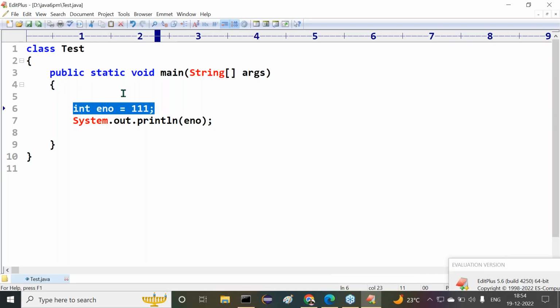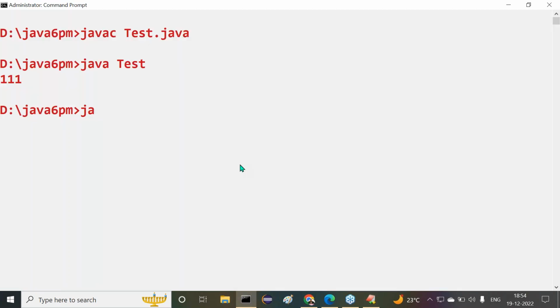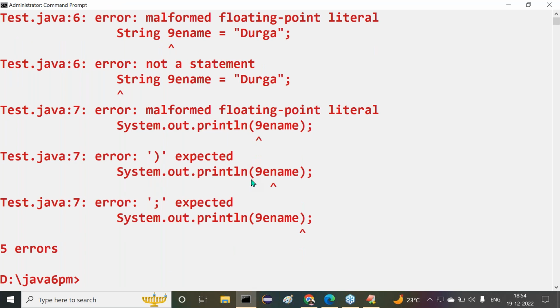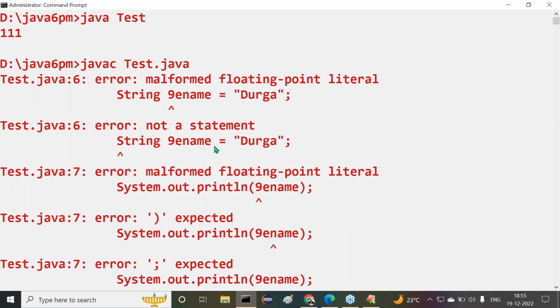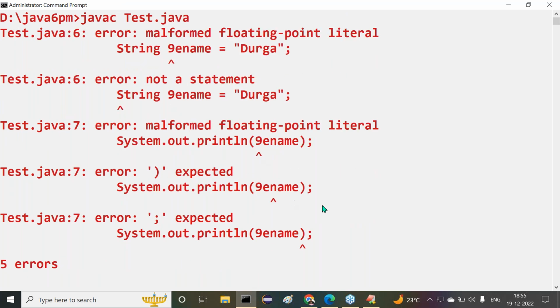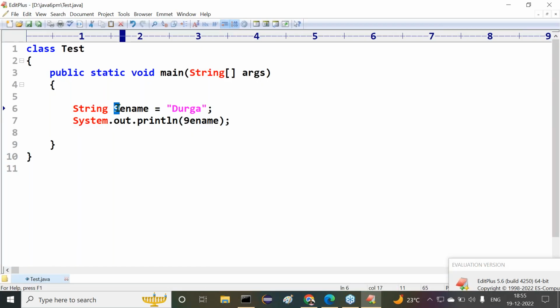Next one is what? Next one here, apart from this, String 9ename is equal to Durga. We provided here. Next one I want to check there, 9ename. Now observe carefully. Now we are going to get some compilation error. Try to recognize this error here. javac Tester.java. These many errors here we are getting. Observe carefully. Malformed floating point literal here at 9ename, not a statement here. Like this we are getting some errors. So here the point is that an identifier must not start with a number.